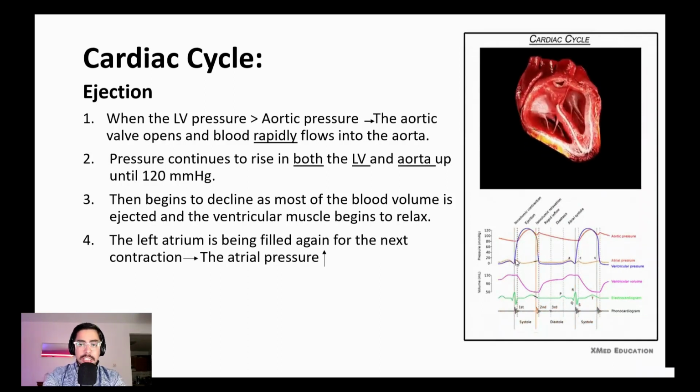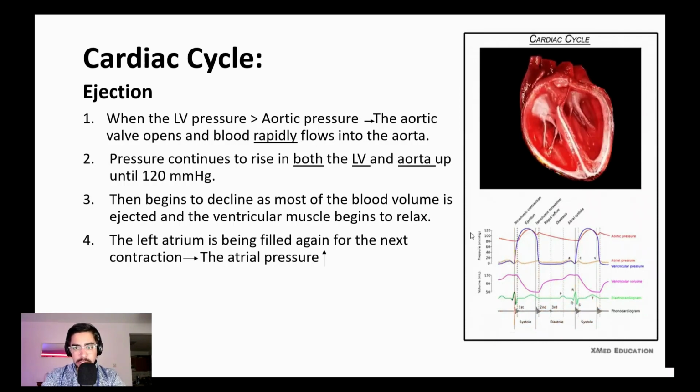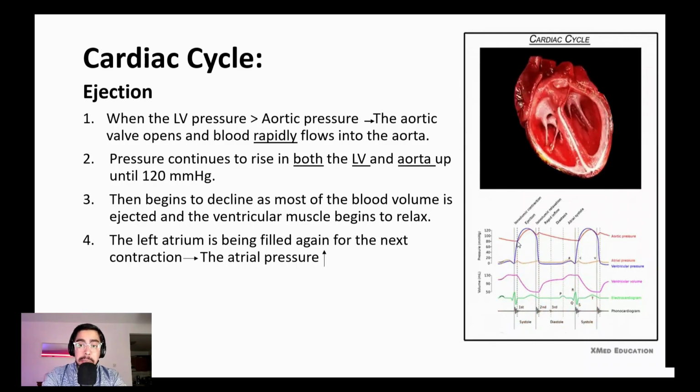As we mentioned, the ventricular muscles are contracting, and when the contraction force makes a pressure greater than the aortic pressure, which is 80 millimeters of mercury, the aortic valve will open and blood is ejected from the ventricle to the aorta, as you see here. Because of this, the pressure inside the aorta and the pressure of the ventricle both go up to 120, as you see here. So from 80 they go up until 120.